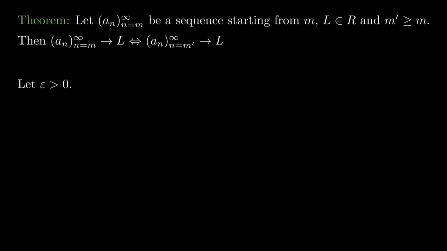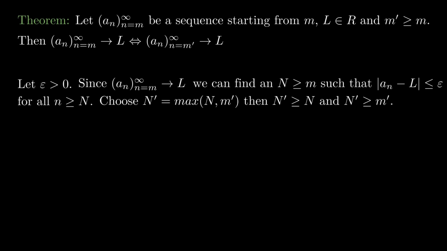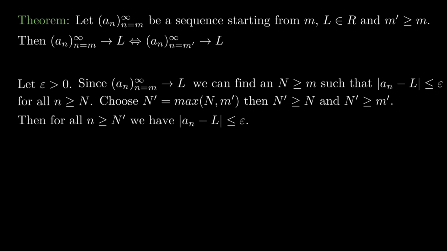Let epsilon be a positive real number. Since a_n converges to L, we can find a capital N greater than or equal to m, such that the absolute value of a_n minus L is less than or equal to epsilon for all n greater than or equal to capital N. We will choose n prime to be the maximum of capital N and m prime. Then clearly n prime is greater than or equal to capital N and also greater than or equal to m prime. Thus, for all n greater than or equal to n prime, we have that the absolute value of a_n minus L is less than or equal to epsilon. This completes the proof.